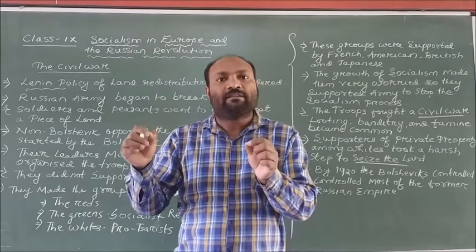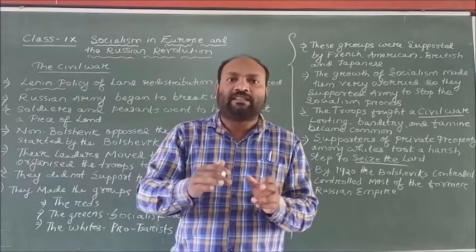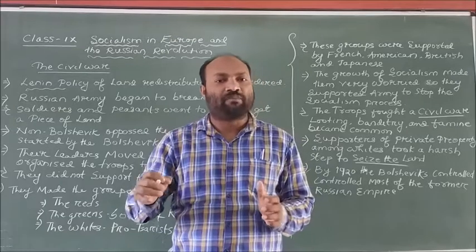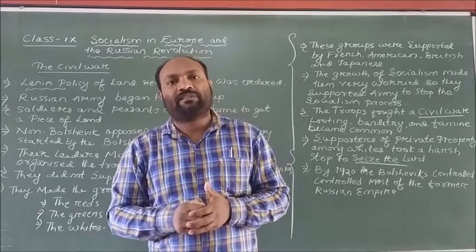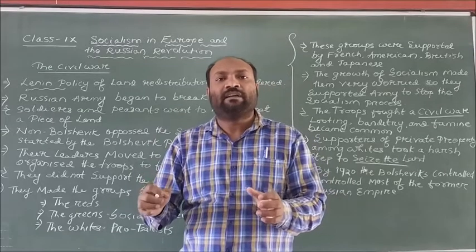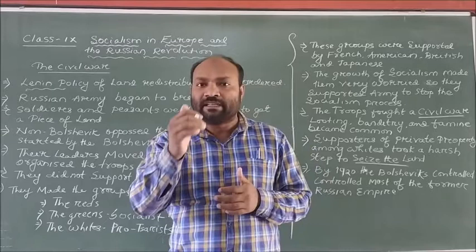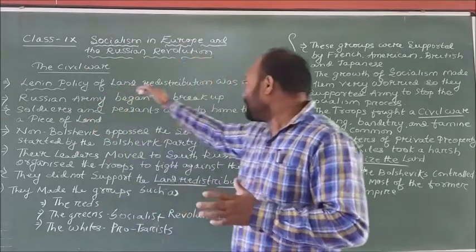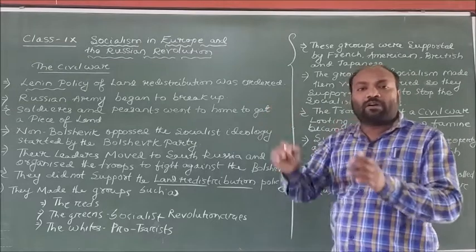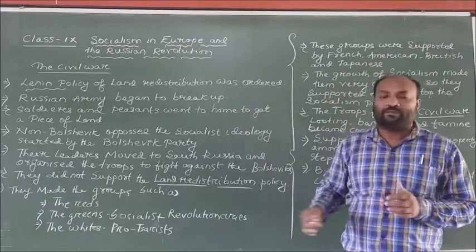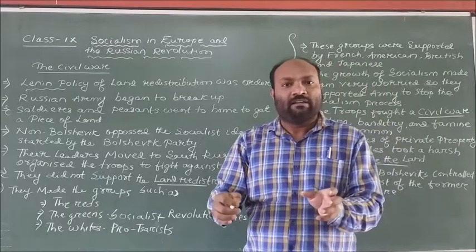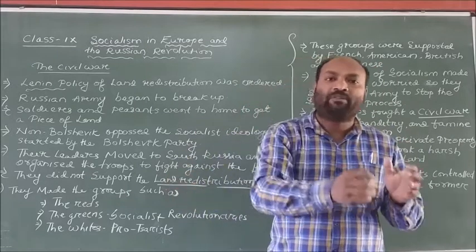According to Lenin's April Thesis, a land redistribution policy was introduced in Russia. When it was introduced, the non-Bolshevik parties started the civil war in Russia, which created a very dramatic situation. Under this policy, ordered by the Bolshevik party, the Russian army split into several pieces and went back to their villages.